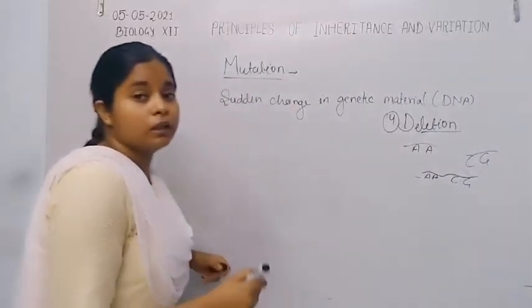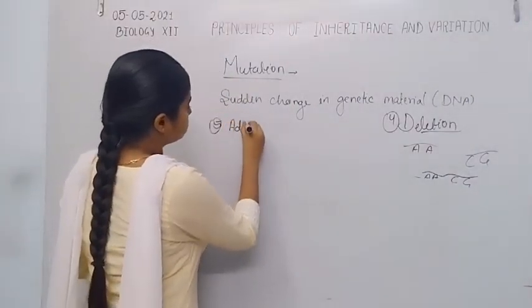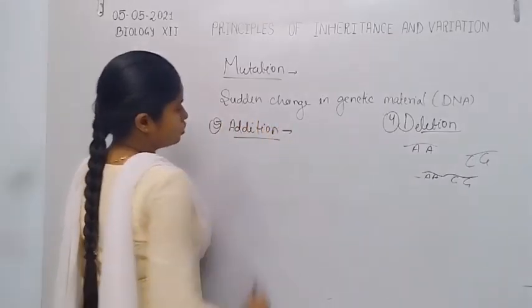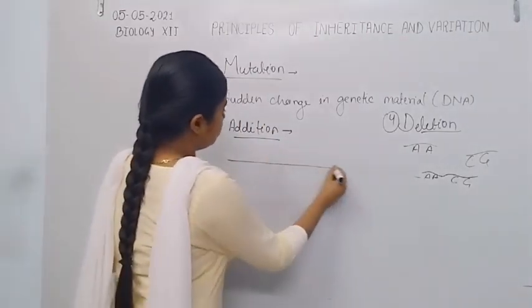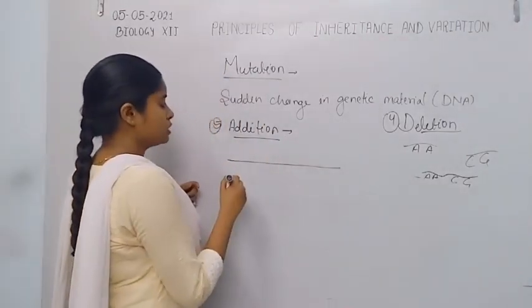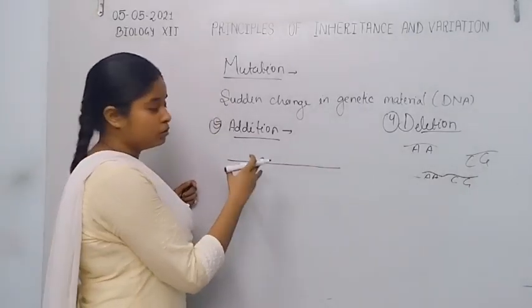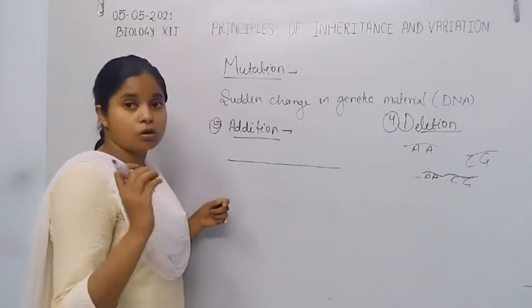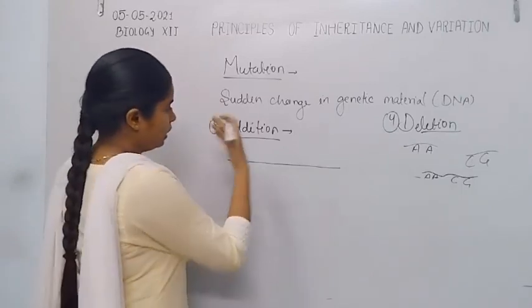Fifth is addition. Addition is another cause of mutation where, if here is a DNA molecule and some nitrogenous base is added in that portion, addition also causes a frame shift mutation, or also causes other mutations.